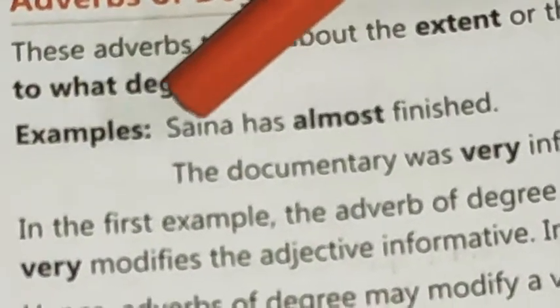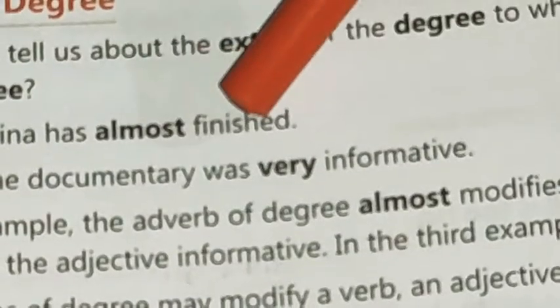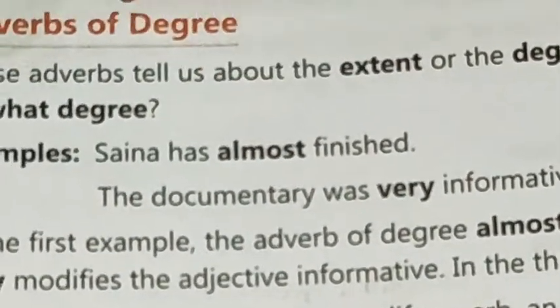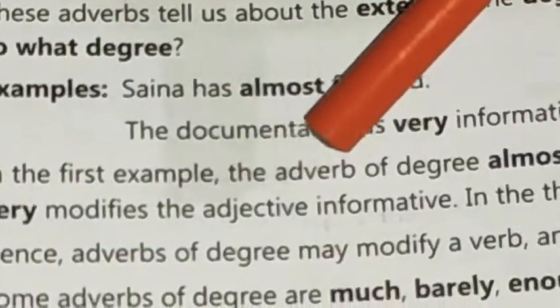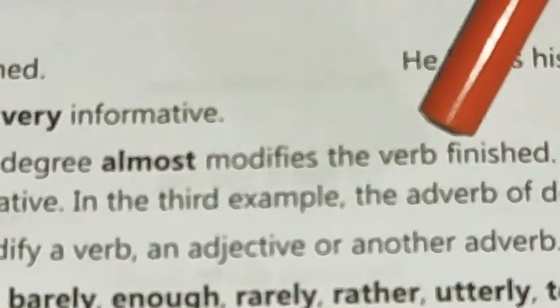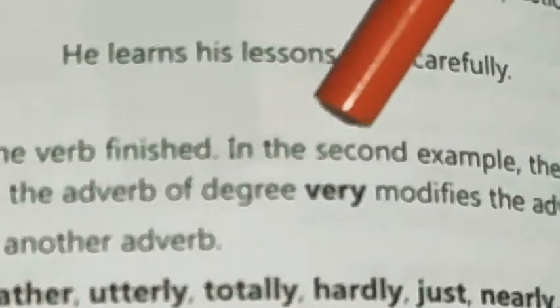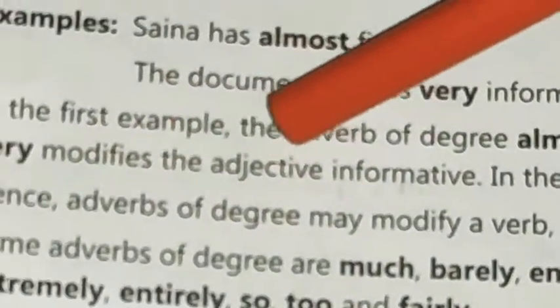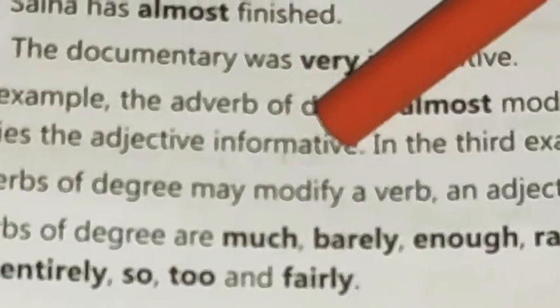Example, Sania has almost finished. So almost is the adverb of degree. In the first example, the adverb of degree almost modifies the verb finished. In the second example, the adverb of degree very modifies the adjective informative.